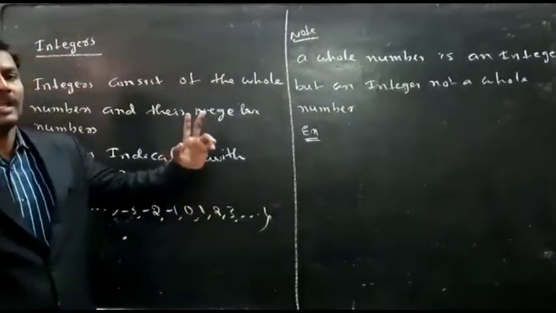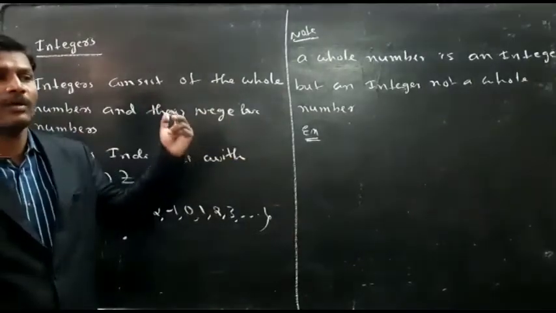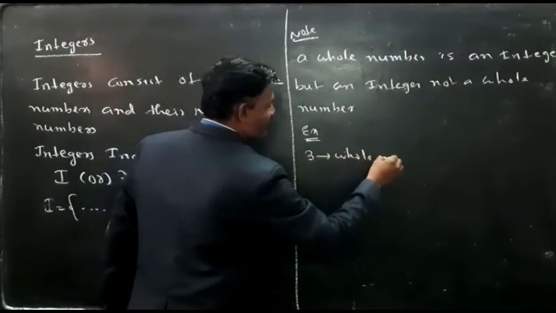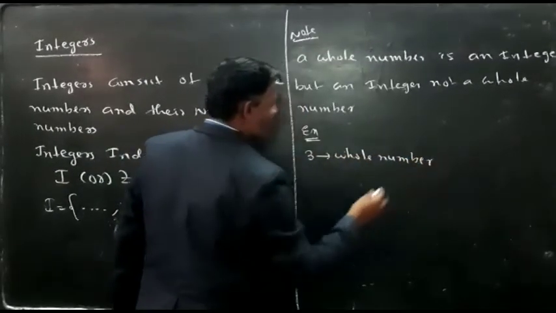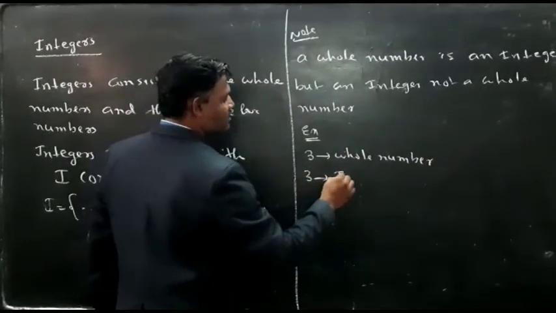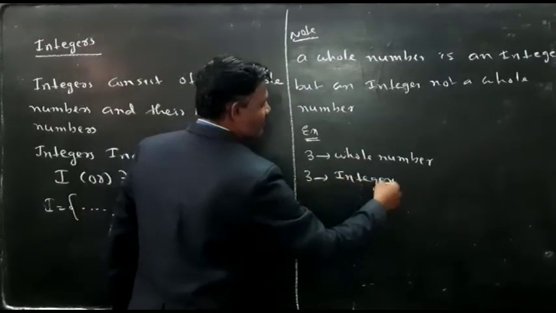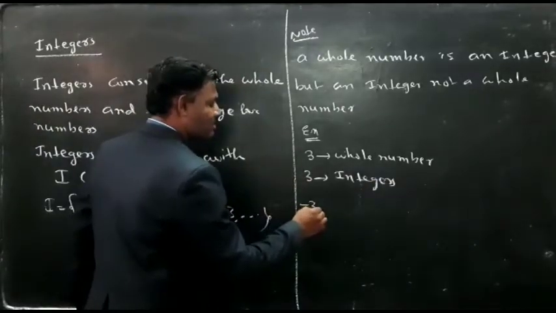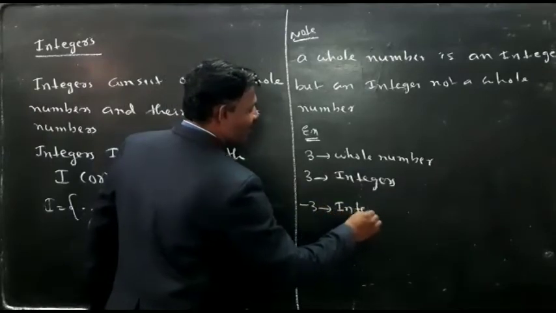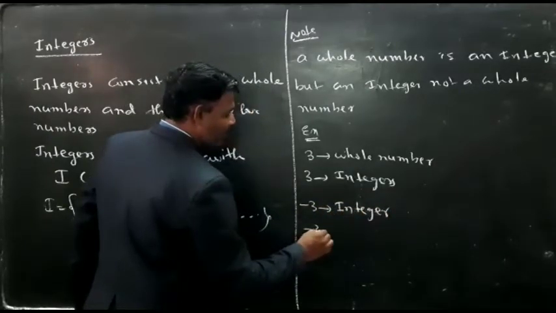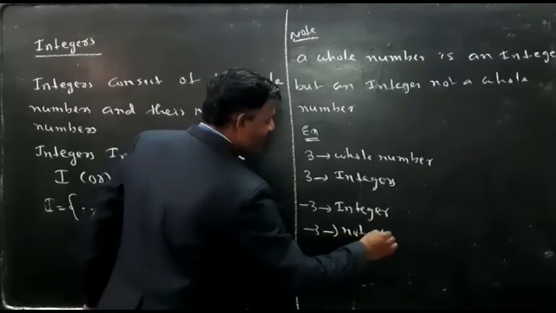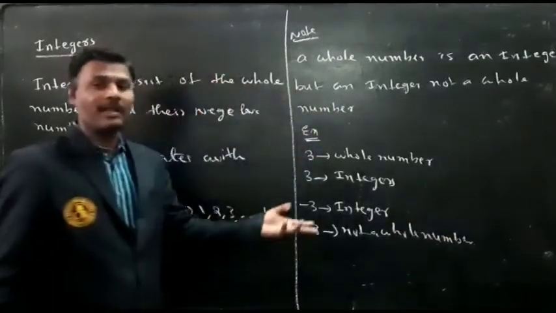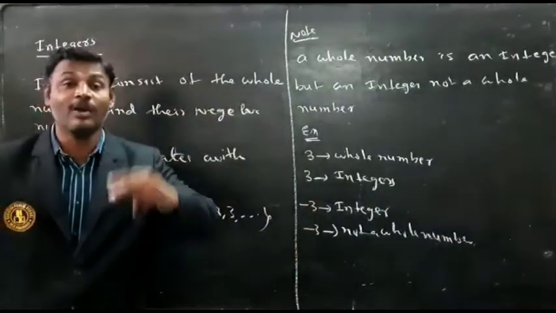A whole number is an integer, but an integer is not a whole number.